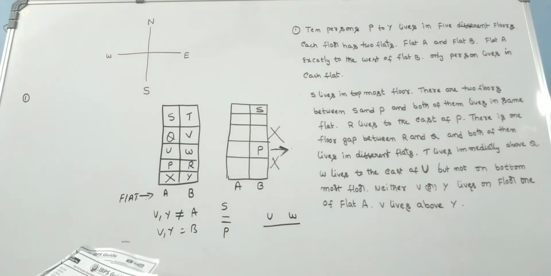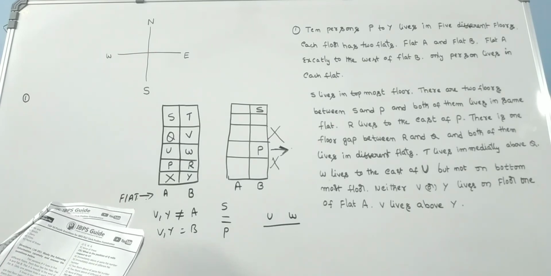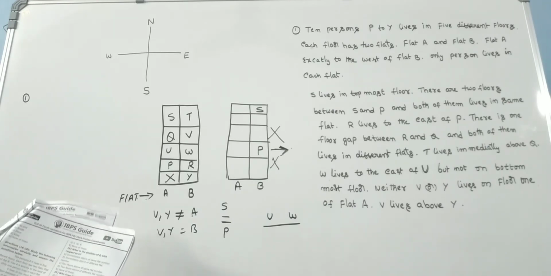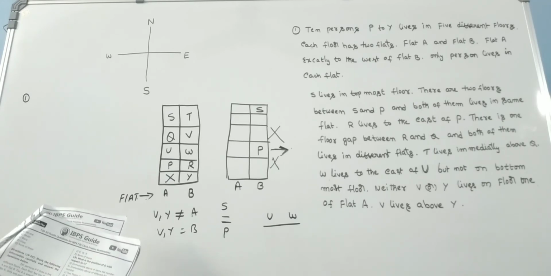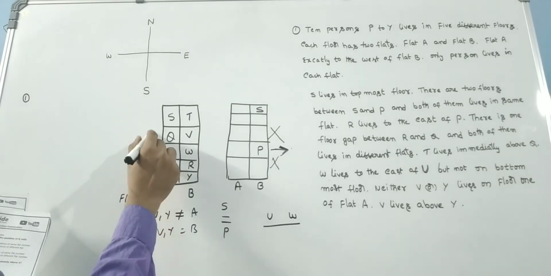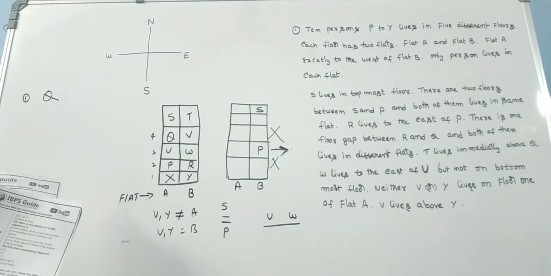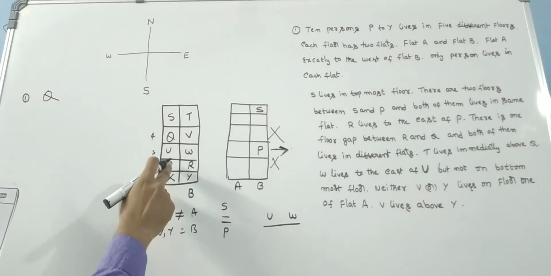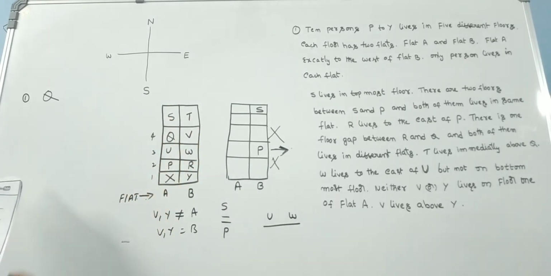See friends, related questions to this problem. Who lives in flat number A of floor number 4? See friends, what he is asking, who lives in flat A of floor 4? This is the flat, floors 1, 2, 3, 4. Who is living here? Q is living.